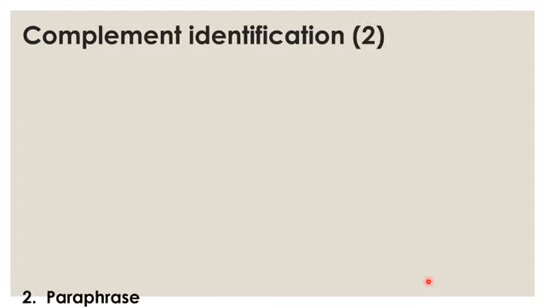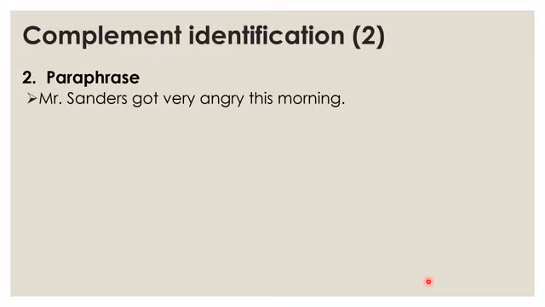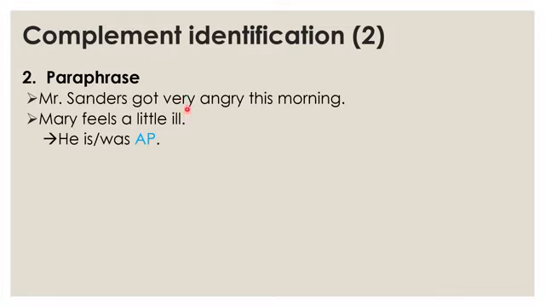Then we can also use a paraphrase. This is especially useful if you have a sentence like "Mr. Sanders got very angry this morning" and "Mary feels a little ill." We can check that he was an AP, he was very angry, and he feels a little ill. As we know in our discussion of sentence elements, "very angry," with a linking verb, is usually also identified as a subject complement.